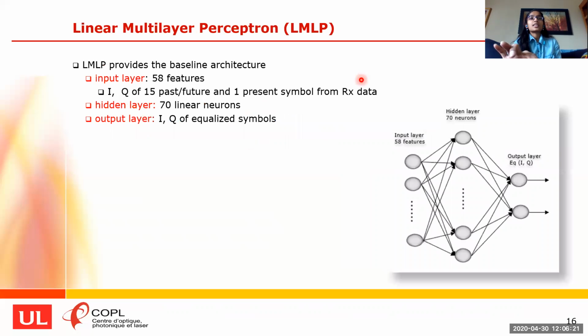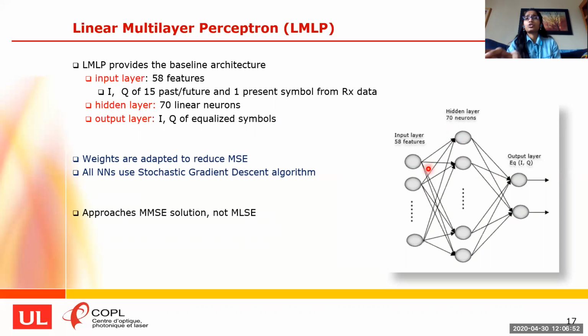Going on to our first architecture, we have the linear multi-layer perceptron, which is a simple feed-forward neural network. We have three layers: input, hidden, and output. The input layer has 62 features, with 15 past, 15 future, and 1 present symbols, each with IQ, in-phase and quadrature-phase, components. The output layer has the equalized I and Q. The hidden layer has 70 neurons. Each neuron is a linear convolution block of the weights and the inputs.